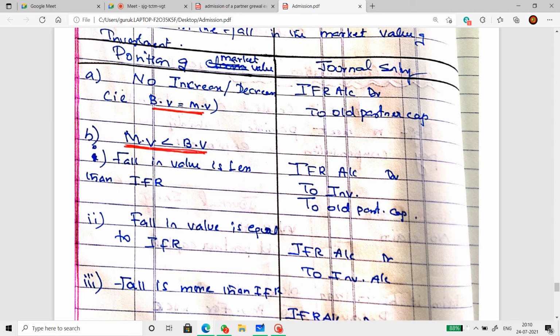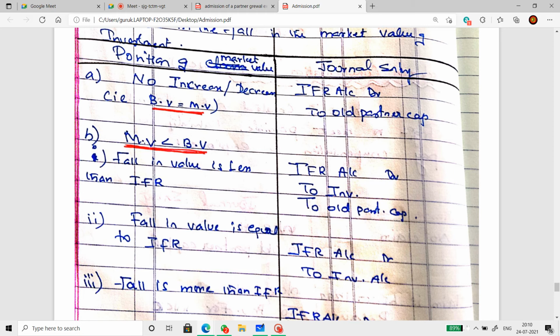In the position of the market value, no increase or decrease. So that means the book value equals the market value. The book value is the value of investment inside the balance sheet. The market value is the value of investment given in the adjustment. If book value and market value are same, then there is no fluctuation in the price of the investment. Therefore, the entire reserve will be transferred to old partners' capital account in OPSR.